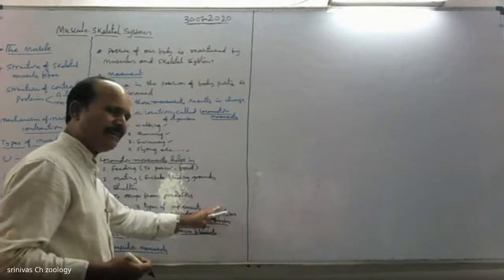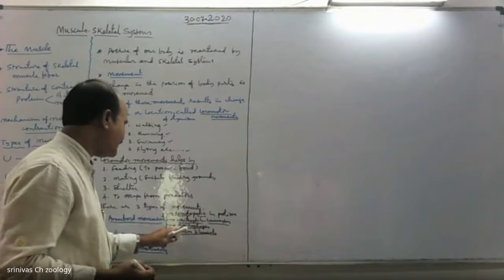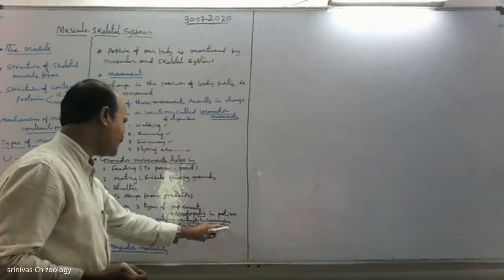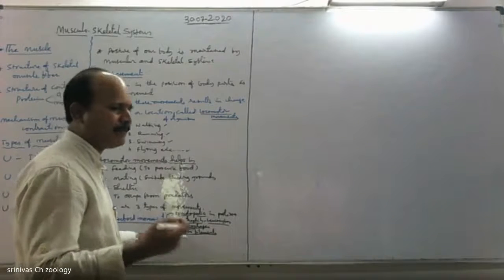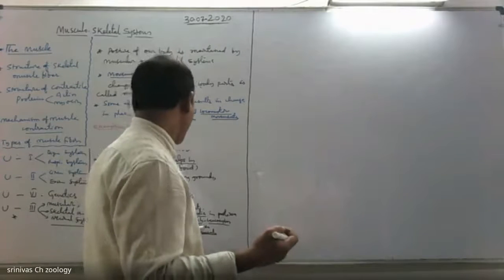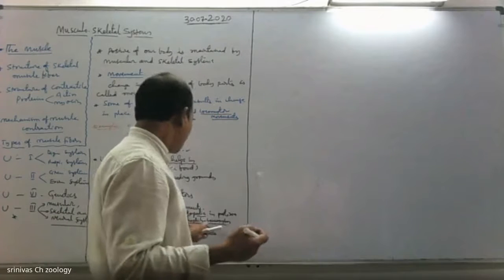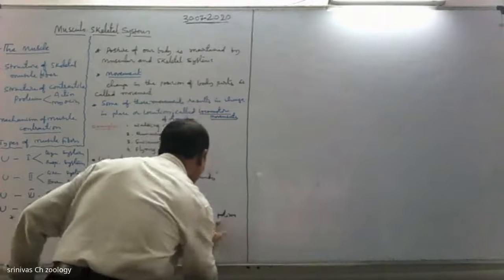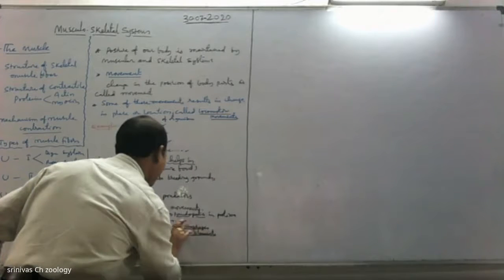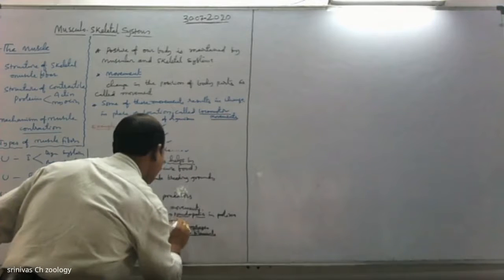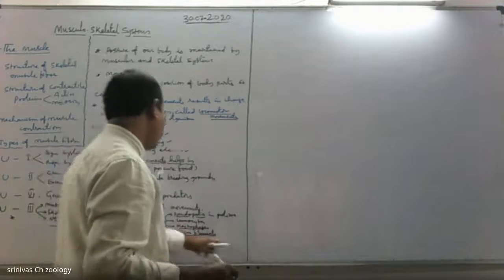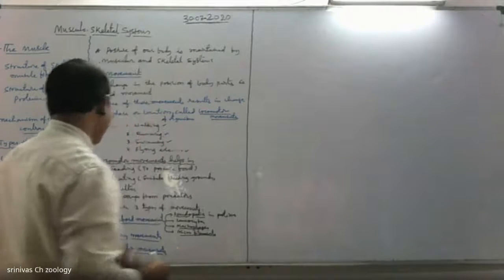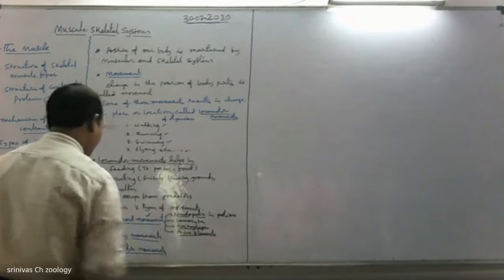Pseudopodia in protozoa and invertebrates, neutrophils, macrophages, especially leukocytes. Leukocytes are a type of WBC. A leukocyte shows amoeboid movement, a macrophage also shows amoeboid movement, and microfilaments also show amoeboid movement. That's about amoeboid movement.